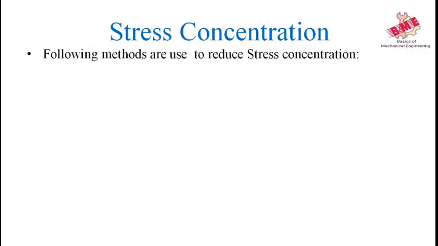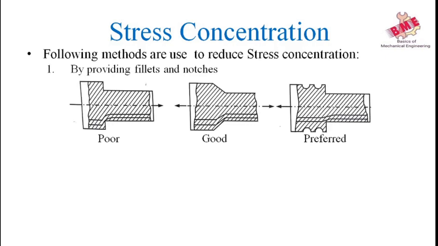The stress concentration is reduced by providing fillets, undercutting and notches to the component. In the figure, the first figure is without any notches or fillet, so the stress will be more at the cross section where the cross section changes. In the second figure, a fillet is provided to the shaft, so the stress concentration will be lesser as compared to the first figure.